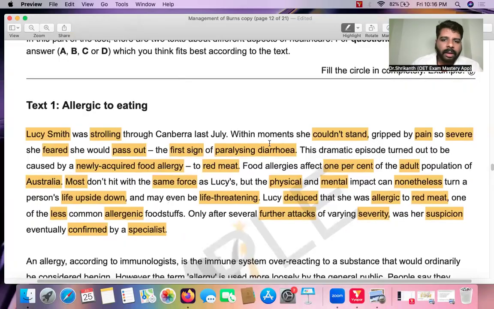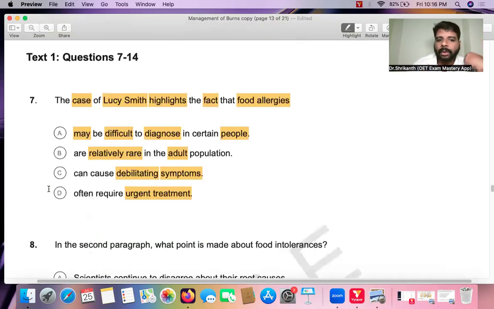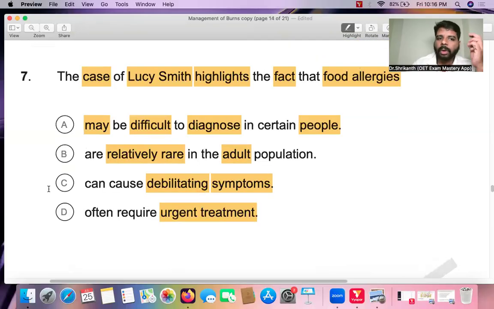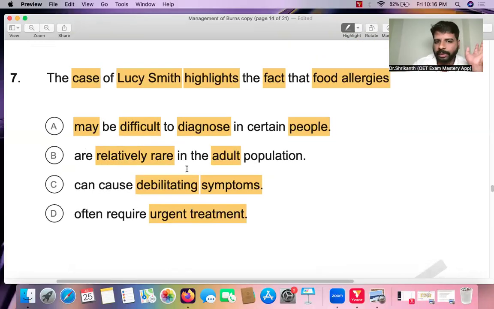Food allergies affect 1%, and for the sake of argument, let's say 1% is rare, of the adult population of Australia. In Australian adults, 1% are affected. But in the answer option, they are not talking about Australia. Here they are talking about the entire adult population of the country. So that's why I told you it is like 95% mentioned.